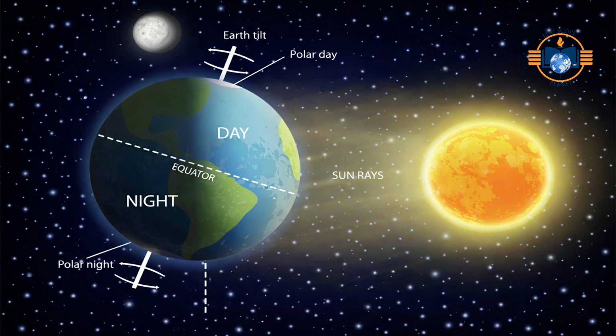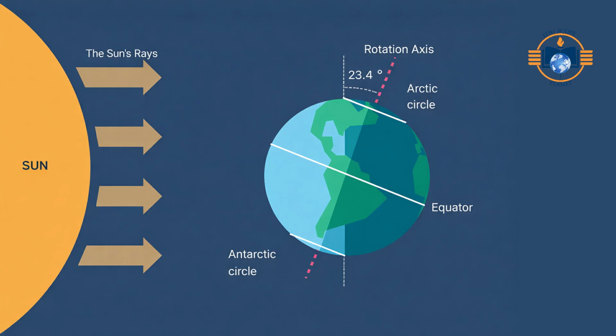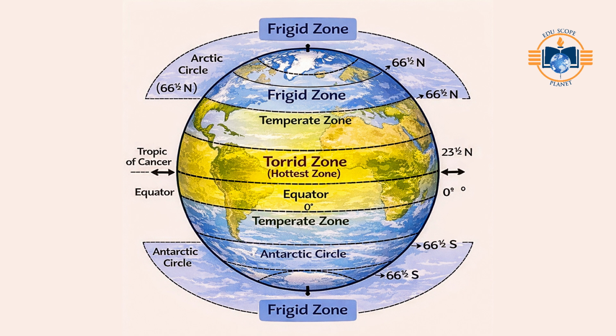Polar night occurs during winter in the same regions. The pole tilts away from the sun. The sun does not rise for 24 hours or more. This causes continuous darkness, known as polar night. Example: the North Pole experiences about 6 months of daylight, March to September, followed by 6 months of darkness, September to March. Without Earth's axial tilt, the sun would rise and set daily everywhere, and polar day and night would not occur.